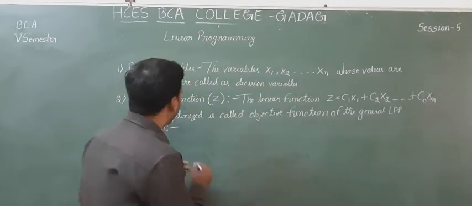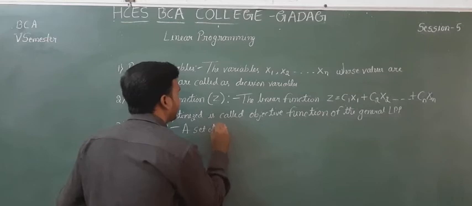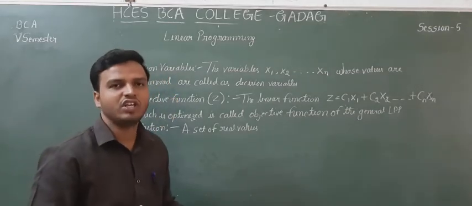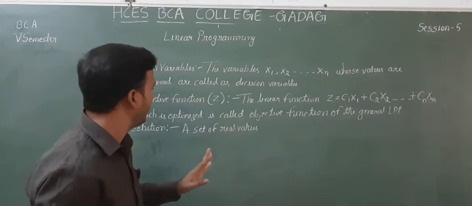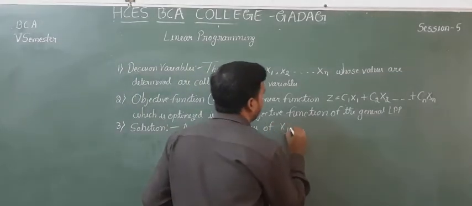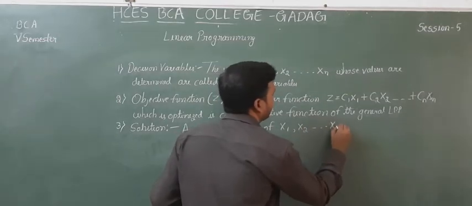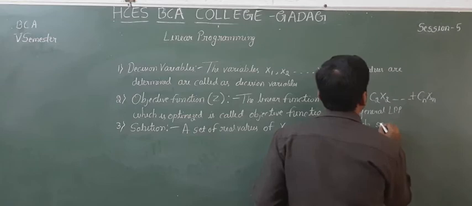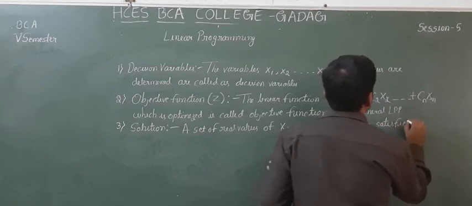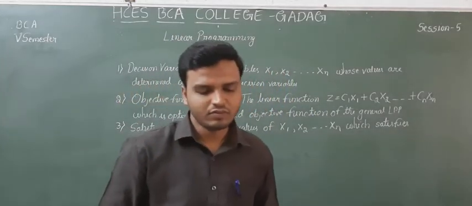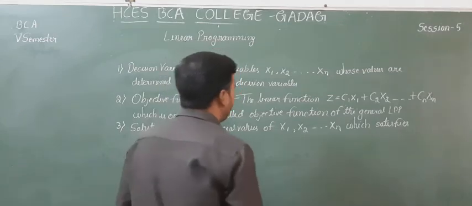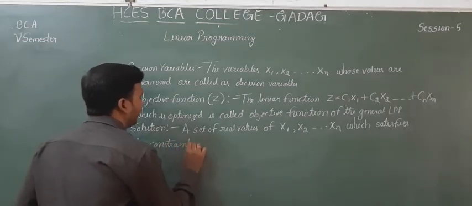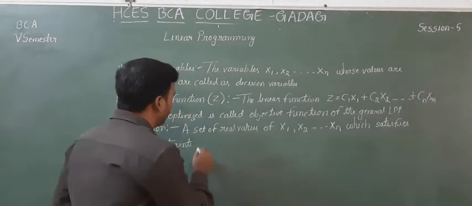Whatever values we find in the linear equations are the real values of x1, x2 up to xn, which satisfy the constraints.